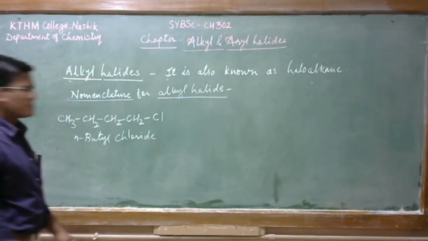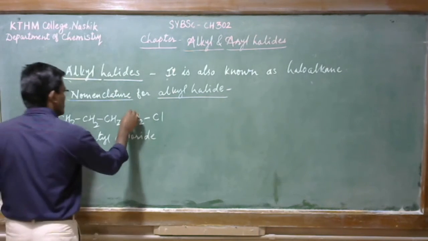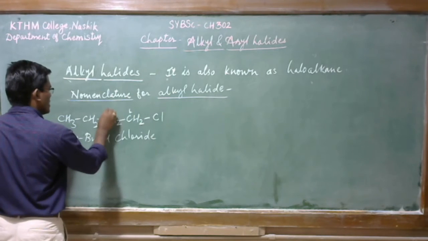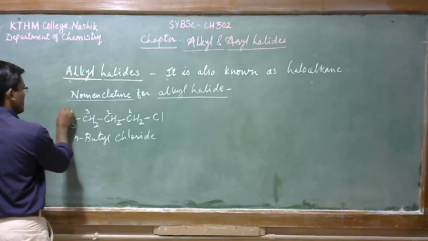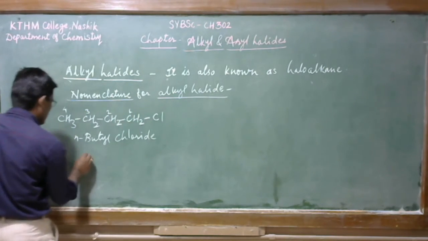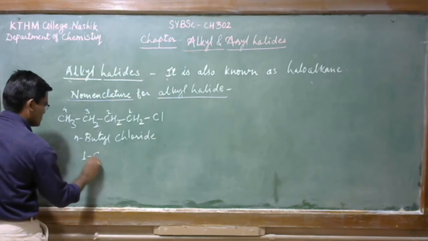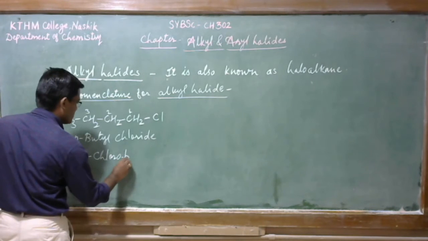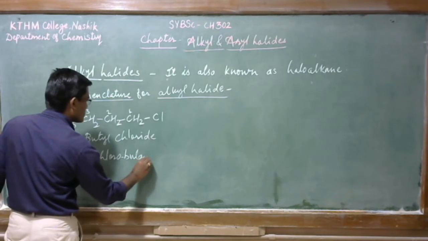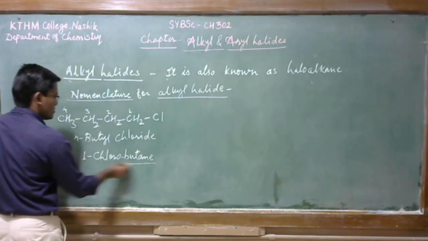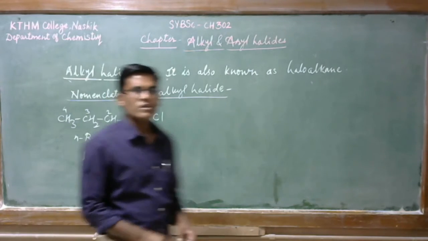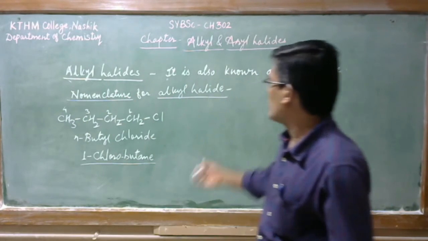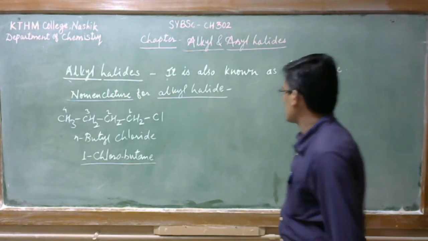The IUPAC name is, so we should start numbering 1, 2, 3 and 4. So 1-chlorobutane. Okay, so this is the IUPAC name, 1-chlorobutane. Okay, the second example is